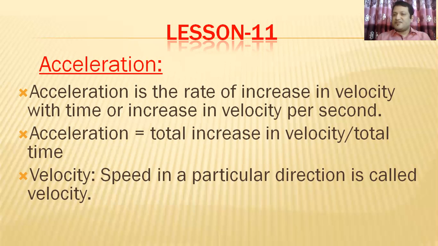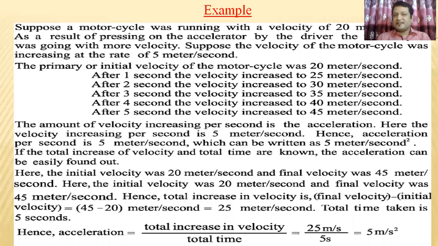If the direction is not particular, or it moves here and there or to any side, in that case you must not say it is velocity. Definitely velocity has a particular direction. Okay, so let's see the next.